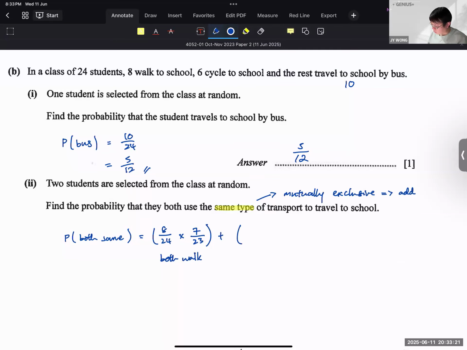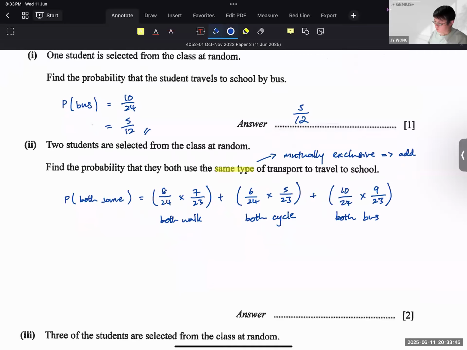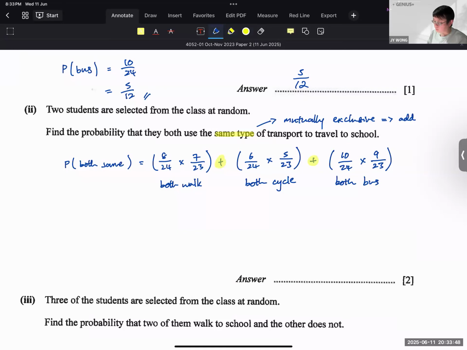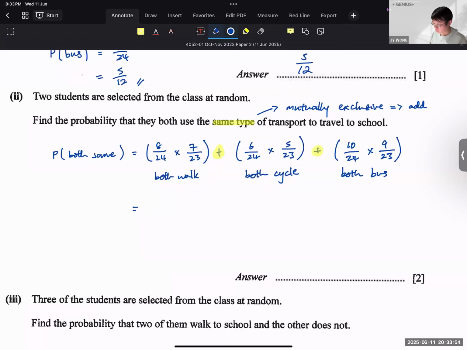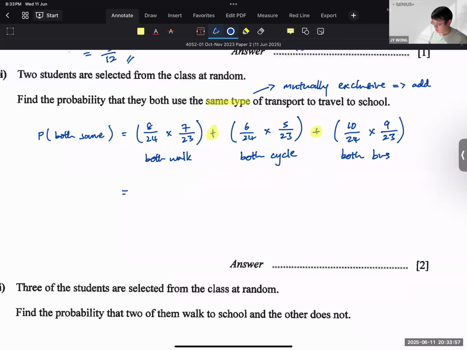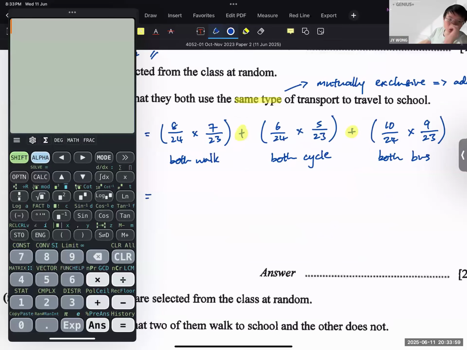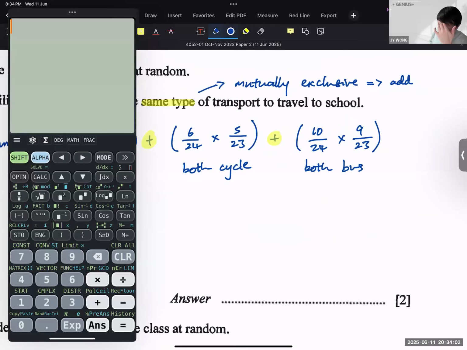Then you have the probability that both cycle, which is 6 out of 24 times 5 out of 23. This is both cycle. And finally, the third scenario is 10 out of 24 times 9 out of 23. This is both take bus. So you are supposed to add the probabilities and not go and times 3 because they are not the same thing. They are mutually exclusive scenarios. Actually, not that they are mutually exclusive scenarios, they are independent scenarios, but anyway.